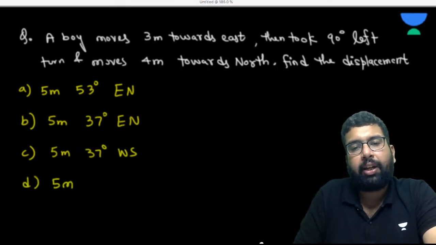This is a question actually from the PYQ. See, no one is interested in the 5 meter.